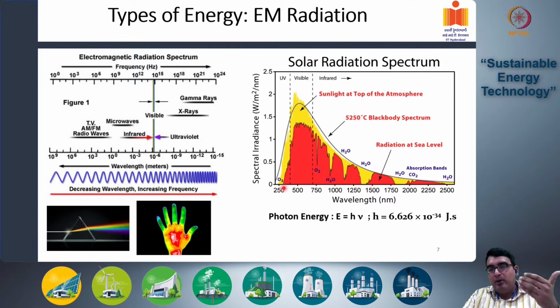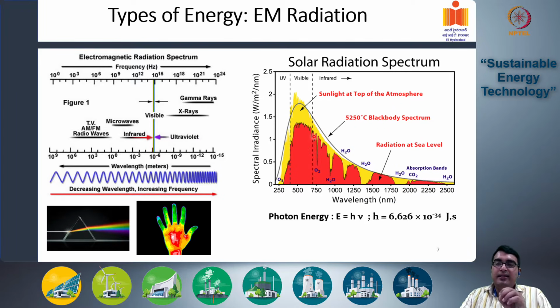It starts from around 250 nanometers, so 250 times 10 to the power minus 9. So if you see here, it's around this region, just beyond the ultraviolet region. It starts there and goes all the way to 2500 nanometers or 2.5 micrometers, so just beyond 10 to the power minus 6. So it goes into the infrared region here.